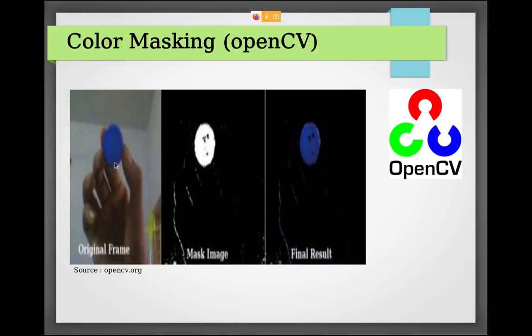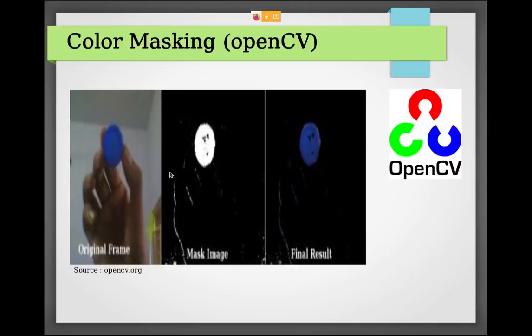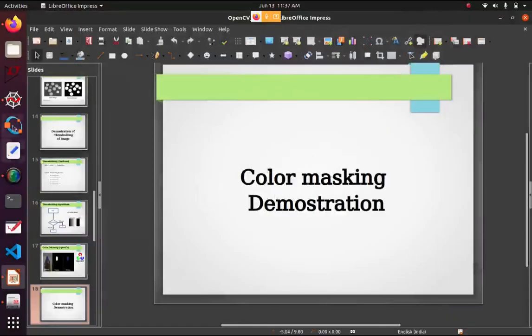I want to tell the computer to see only this blue color in the image. So we need to mask this image from the HSV space, and then we multiply this masking image and the original image, and then we can get this. How? I will tell you that. Let's see its demonstration first.